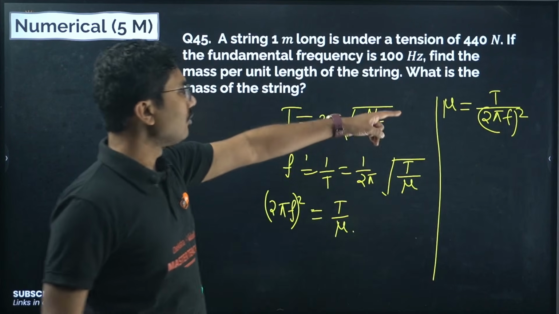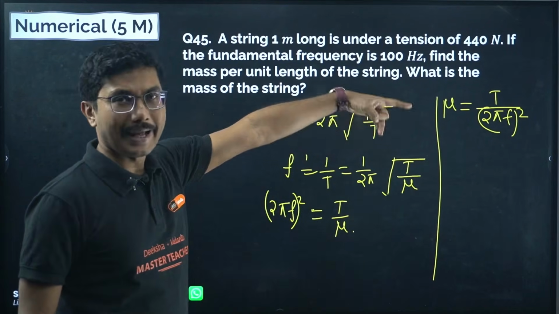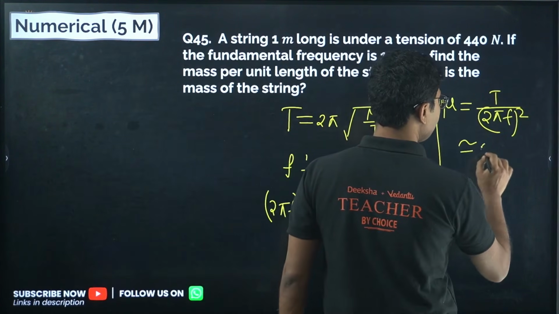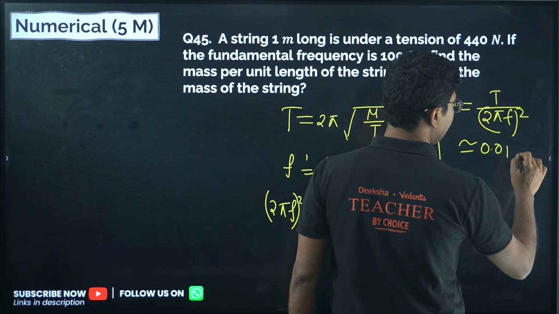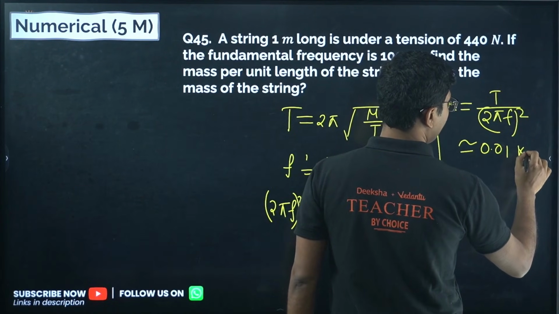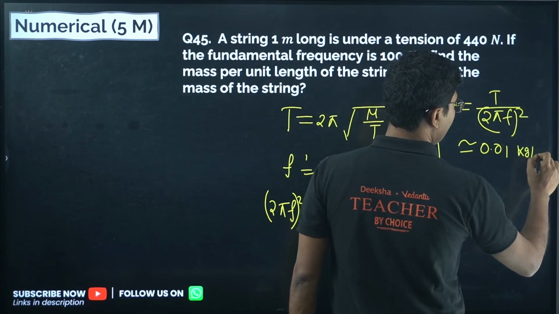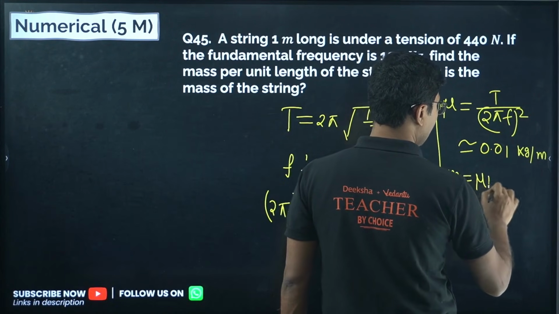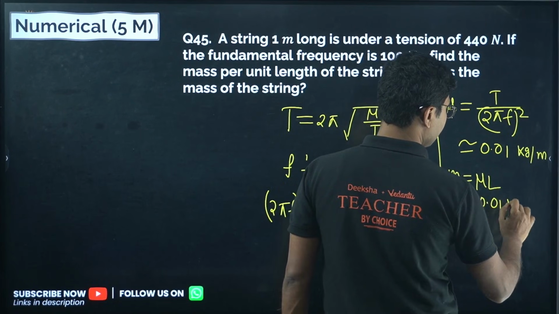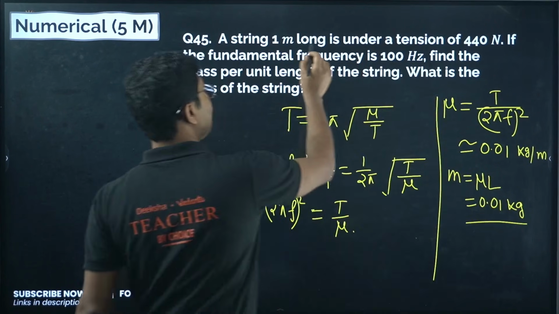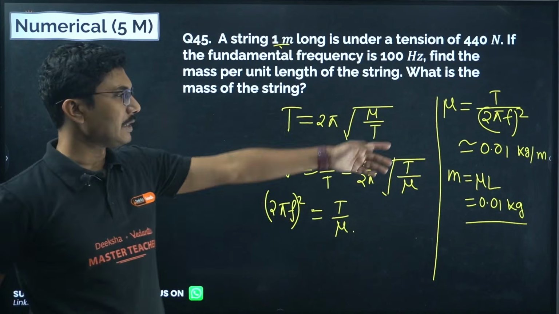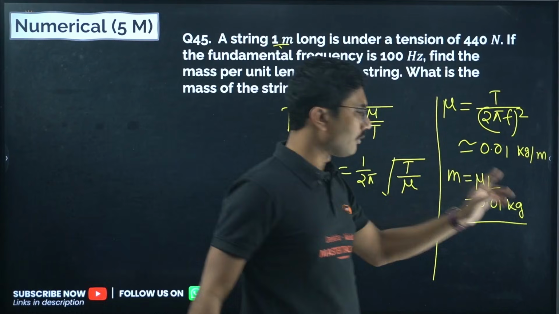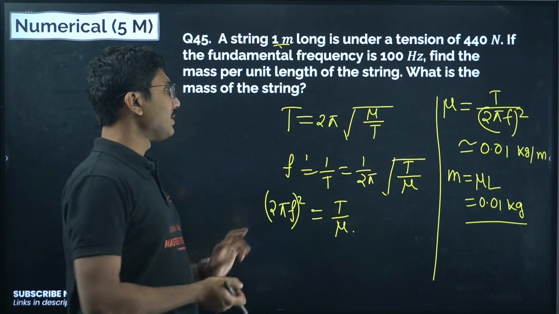If you put the value of T as 440, f as 100 hertz, and pi as 3.14, this will turn out to be approximately 0.01 kg per meter. Therefore the total mass of the string will be mu into L, that is 0.01 kg. The length is given as 1 meter, so the total mass will be simply the same, only the unit is different, kg per meter becomes simply kg.